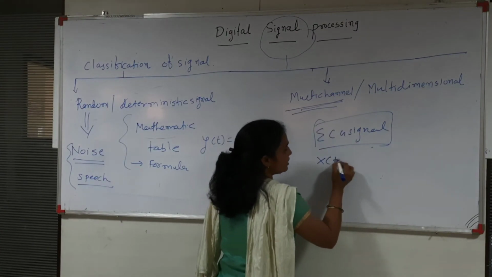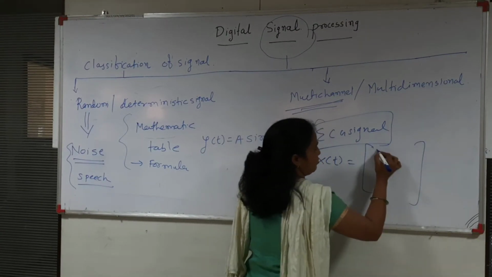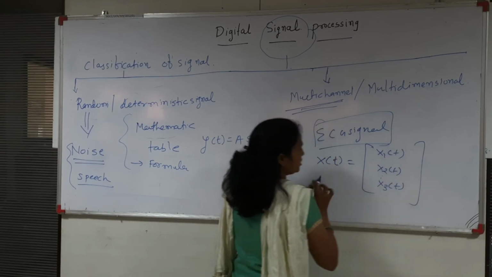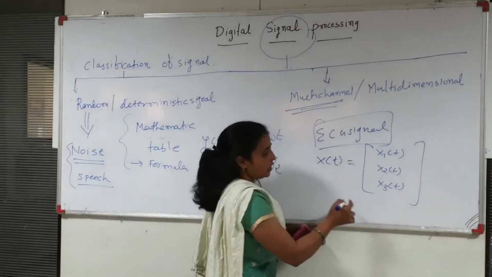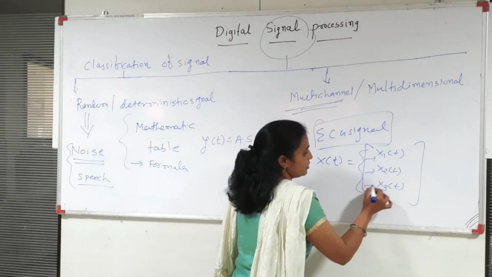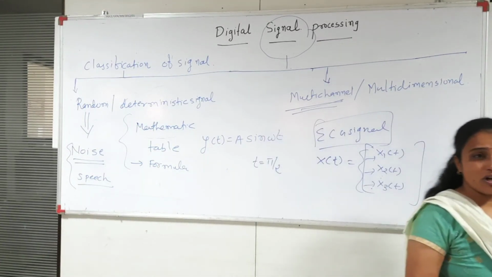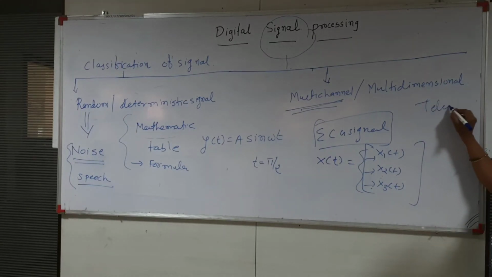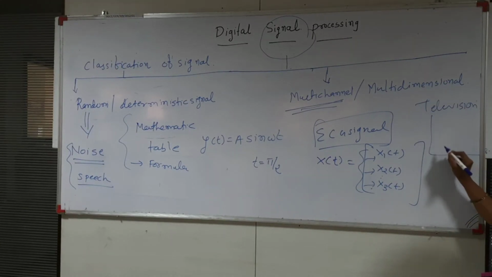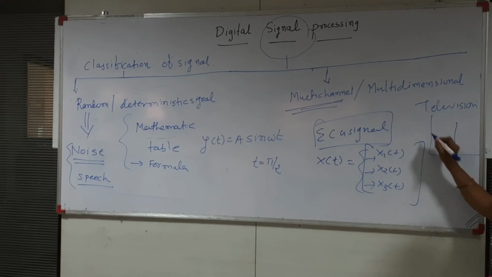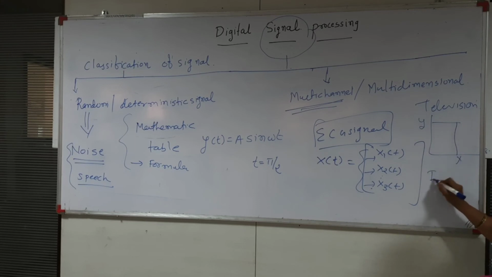So this is known as the multi-channel signal. The multi-channel signal is represented in the matrix form, X1(t), X2(t) and X3(t). So this is the ECG signal, which depends on the 3 leads. And the multi-dimensional signal, suppose I am giving one more example, is the television picture. In the television picture, each and every pixel or dot can be represented by the X coordinate and the Y coordinate. So the signal can be represented in 2 dimensions. So it's called a multi-dimensional signal.